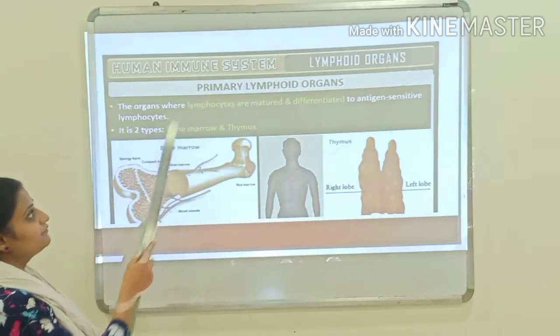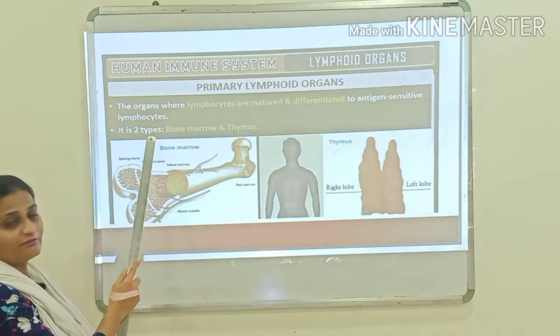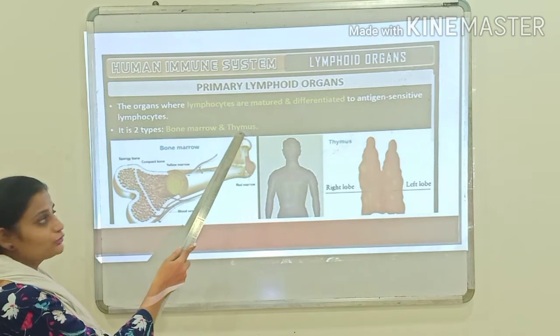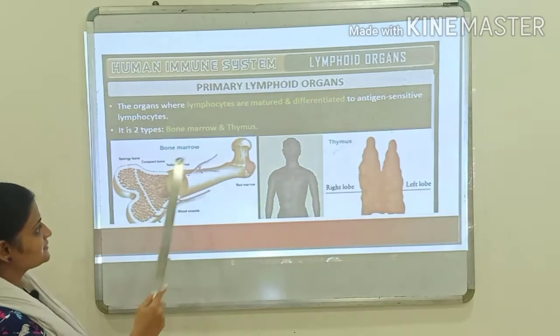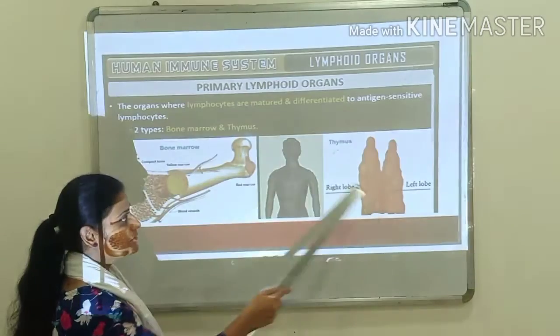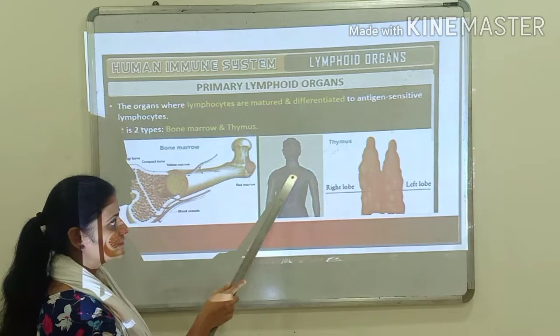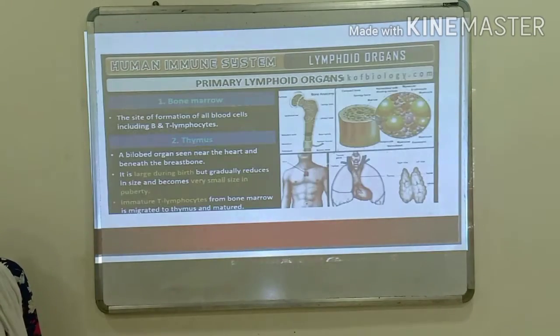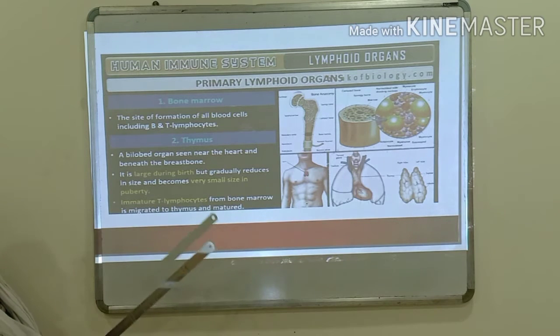Further, there are two different types of primary lymphoid organs. Number one is bone marrow and number two is the thymus. You can see this is bone marrow, whereas this is the thymus, which is located in the chest region of the human. Now, talking about the bone marrow.